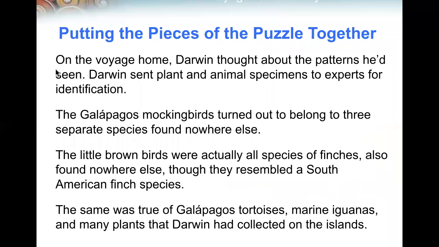On the voyage home, Darwin thought about the patterns he'd seen. Darwin sent plant and animal species to experts for identification, and the Galapagos mockingbirds turned out to belong to three separate species found nowhere else. The little brown birds were actually all species of finches, also found nowhere else, though they resembled a South American finch species. The same was true of Galapagos tortoises, marine iguanas, and many plants that Darwin had collected on the islands.